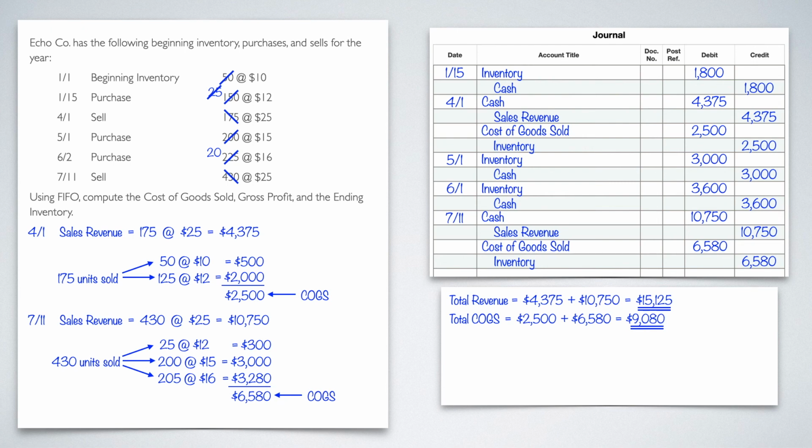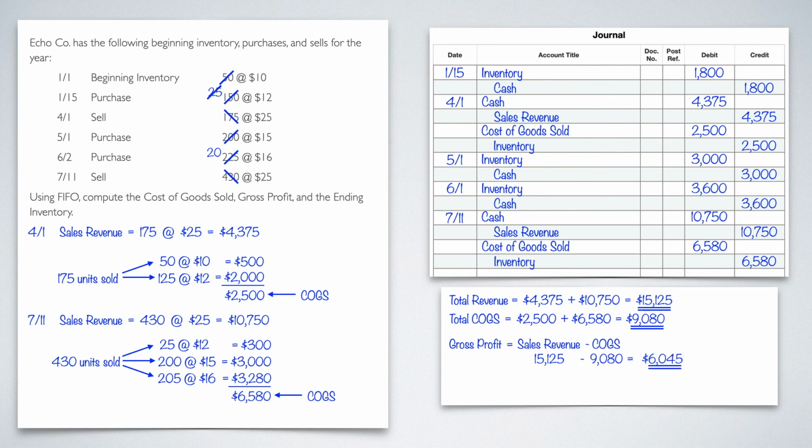All right, the next one they want us to find is the gross profit. Now, gross profit is what we made on the sale. It is the difference between what we earned versus what we paid for those inventories. So it's revenue minus COGS. Your equation for gross profit is sales revenue minus your COGS. So what is our total sales revenue? Well, it's 15,125. We just found it. What's our total COGS? Again, we just found it, 9,080. If we subtract the two, that's going to give us a gross profit of 6,045.